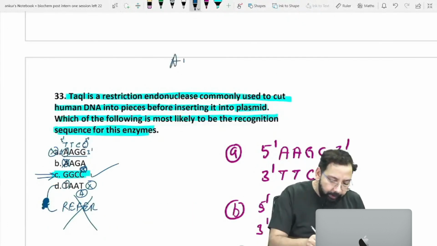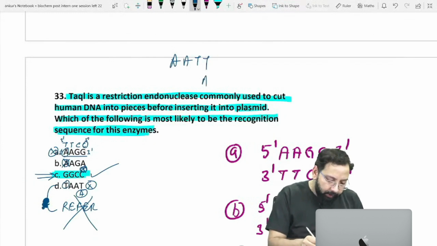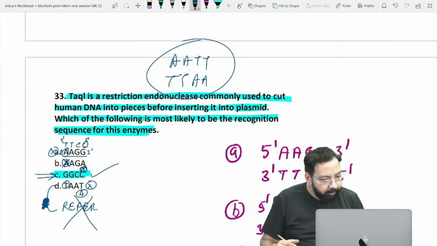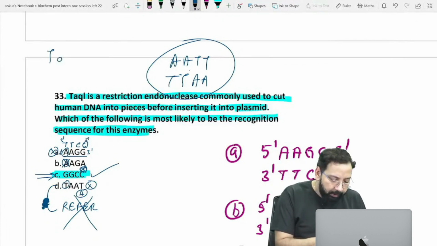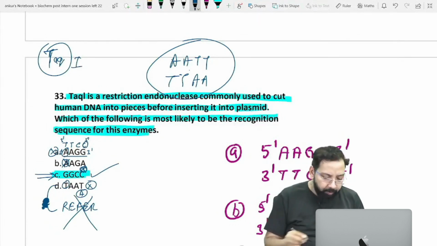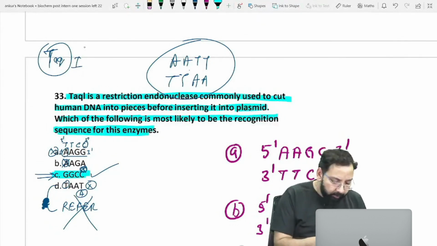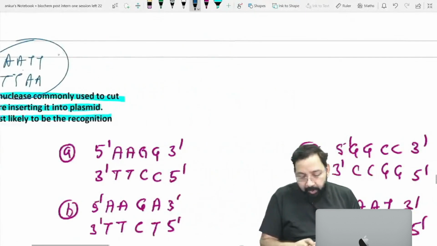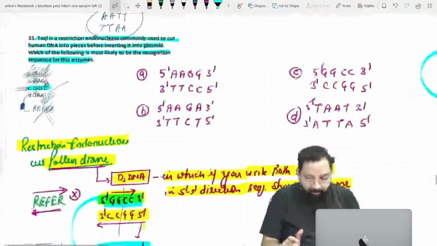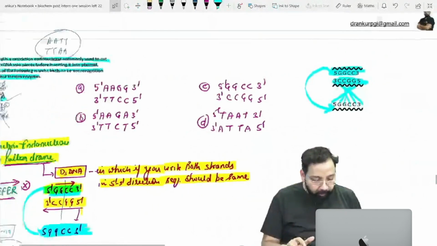AATT. Yes, it can be a palindrome. Yes, it is a palindrome. Taq1, Taq polymerase, Thermus aquaticus type 1. Bacteria are named like this. Taq means Thermus aquaticus. I will discuss it with PCR. So this is clear to you.